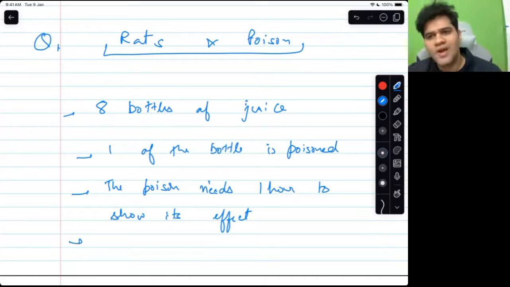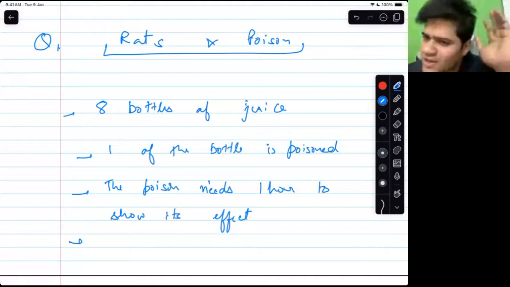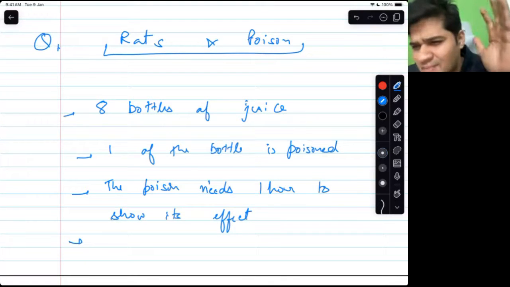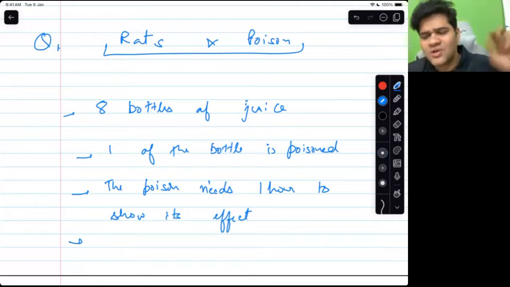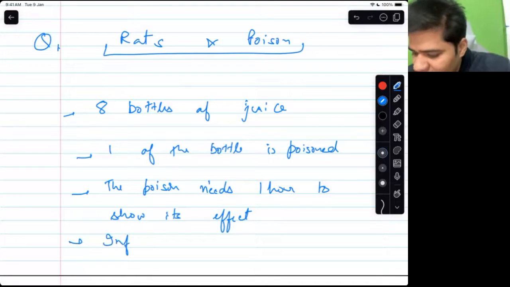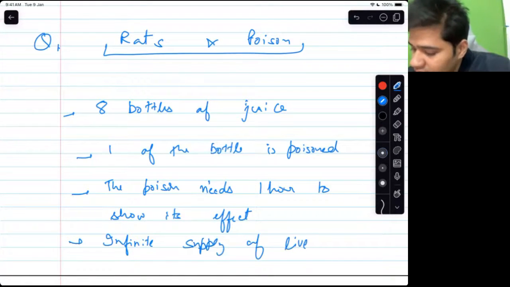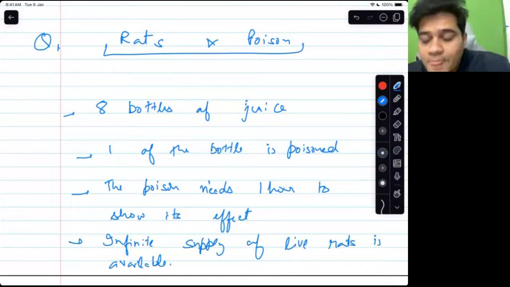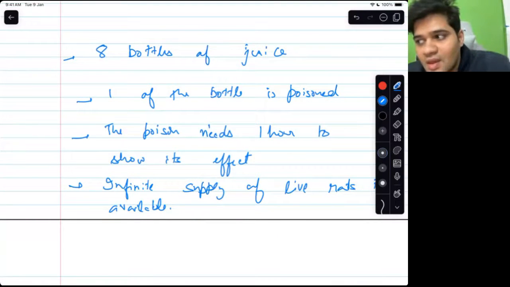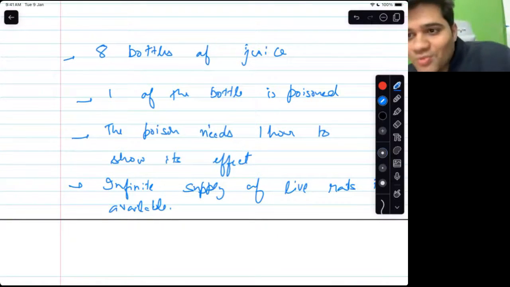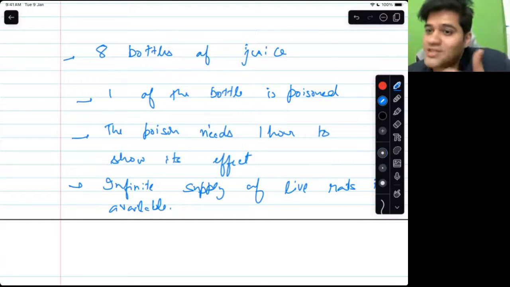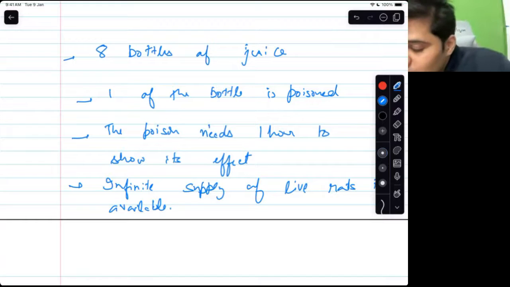Now you had a rat trap and you have an infinite supply of rats available. We had a rat trap and we caught many rats. Infinite supply of live rats is available. So now what we want to do is know which one of the bottles is poisoned so that the rest of the bottles we can drink ourselves. We can use these rats to find out which bottle is poisoned.